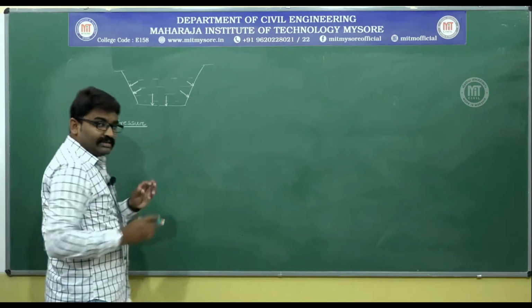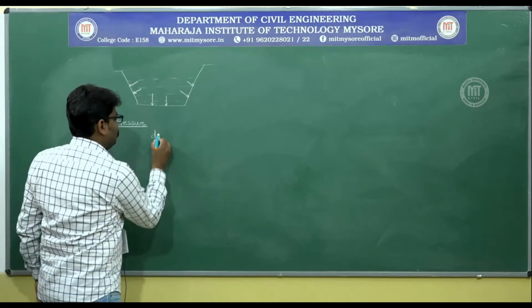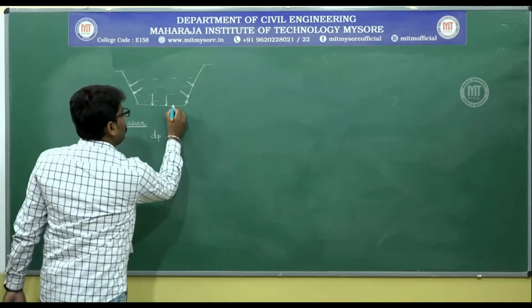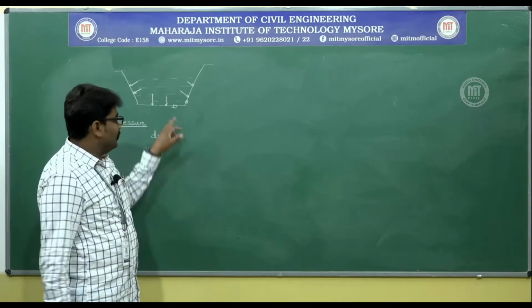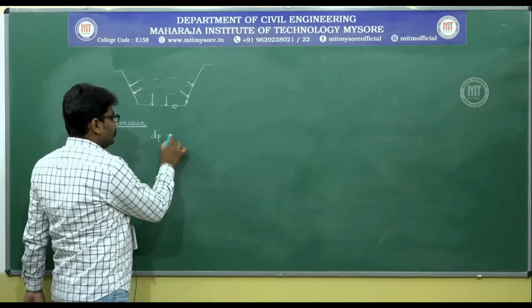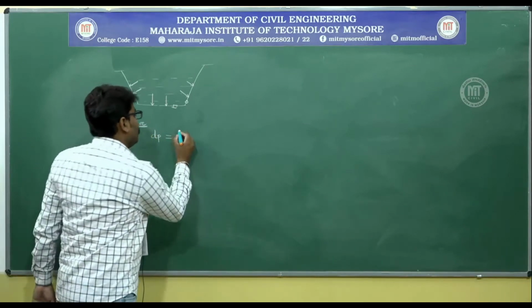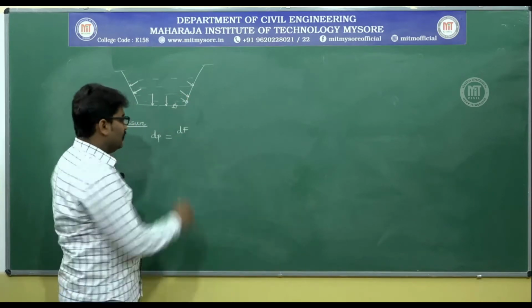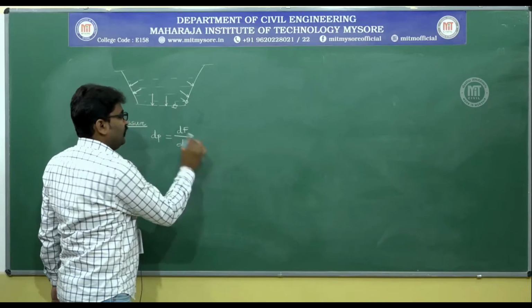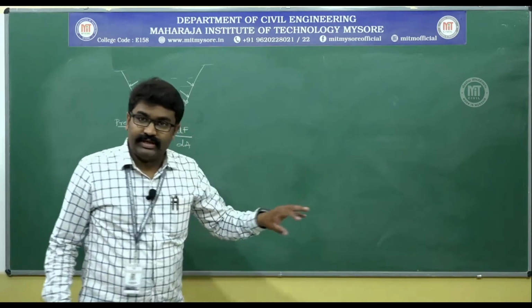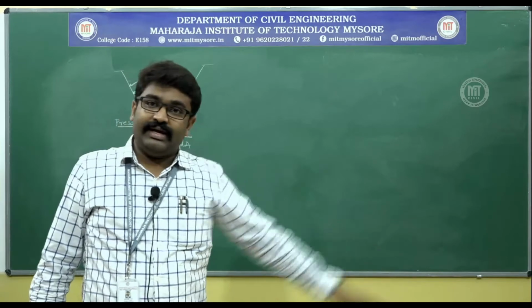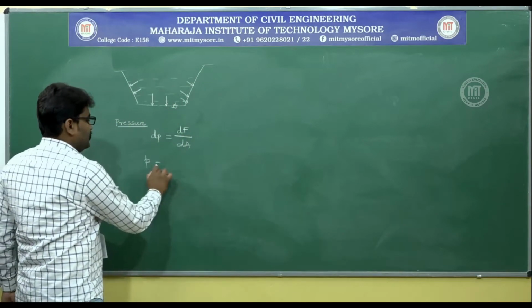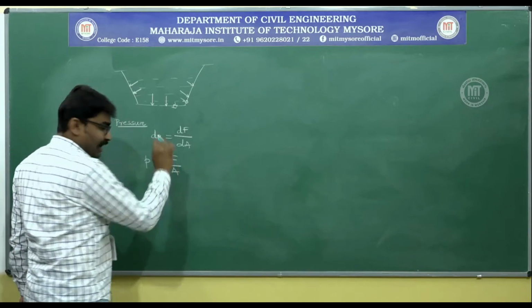So, if you consider a very small element here, the pressure being applied here is P. This must be equal to the small pressure force that is being applied here per very small area. If this force is uniform over the entire area, that means if you can integrate this, then it becomes P is equal to F by A.